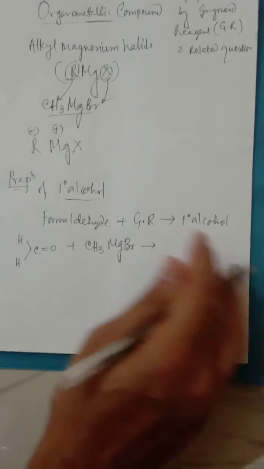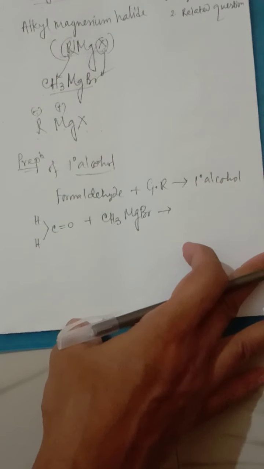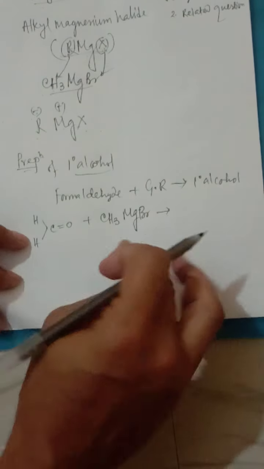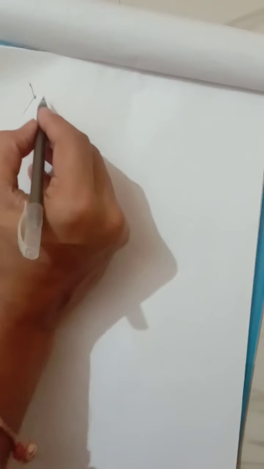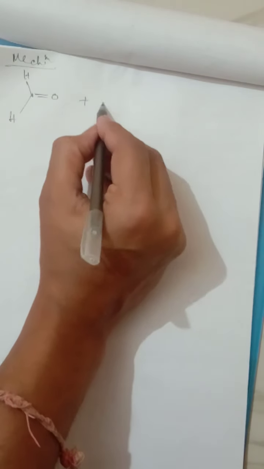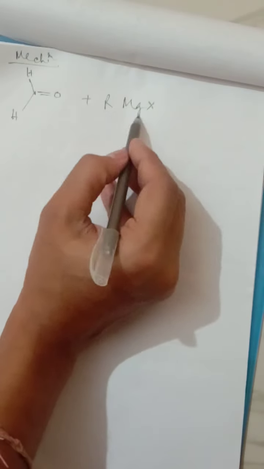Before moving to the particular reaction, let me find out the general reaction mechanism. What is the general reaction mechanism over here? I am coming back here later on. At first, let's see how the mechanism goes. Try to look over here. This is the mechanism. It is not only applicable for CH3MgBr, but for all Grignard reagents. So I am taking RMgX here.